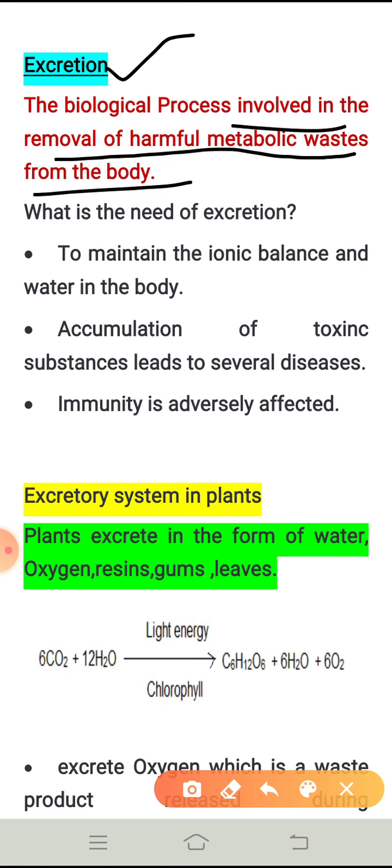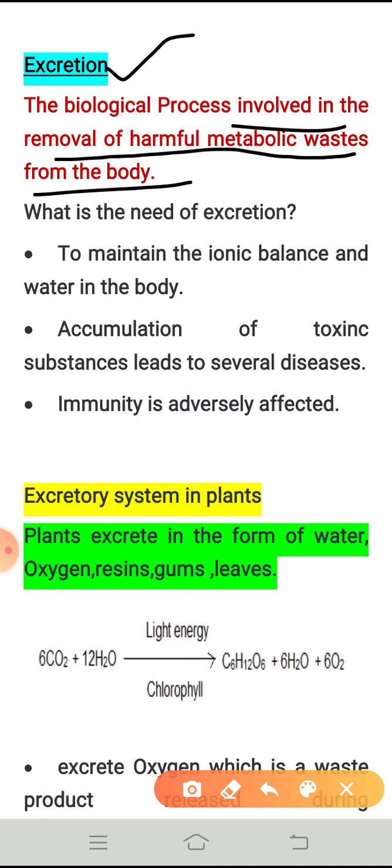So excretion in the amoeba is very simple. It excretes through diffusion. Okay, when we look at multicellular organisms, they have some specialized organs for excretion. With the help of those organs, excretion takes place in multicellular organisms.